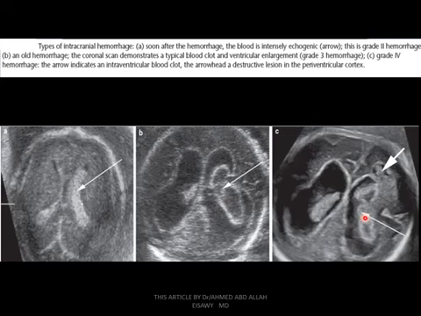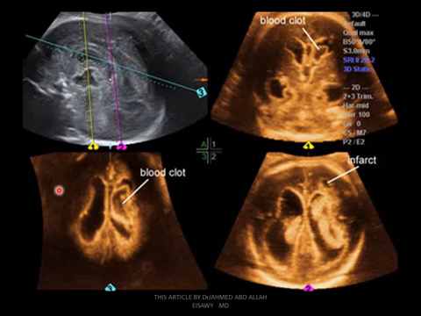hemorrhage. The arrow indicates an intraventricular blood clot. The arrowhead indicates a lesion in the periventricular cortex. This is grade 2, grade 3, grade 4. Different presentations of blood hemorrhage, blood degradation products in intraventricular hemorrhage. As we see in this image, this is a blood clot, intraventricular hemorrhage, and we see reconstruction images.